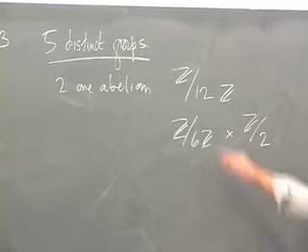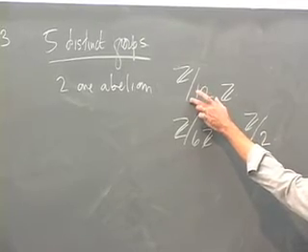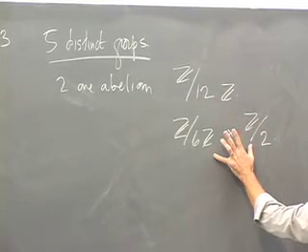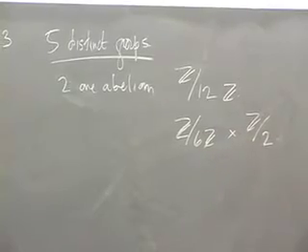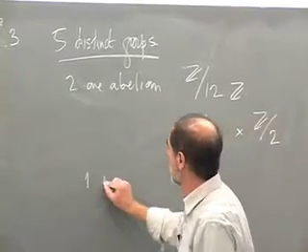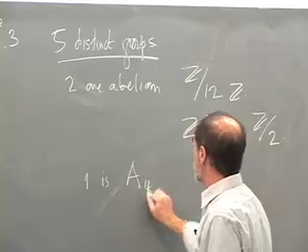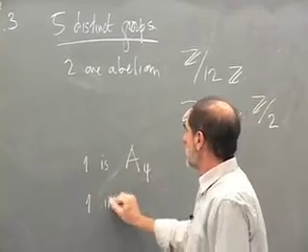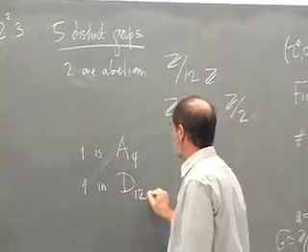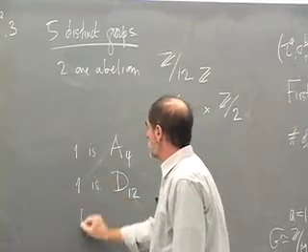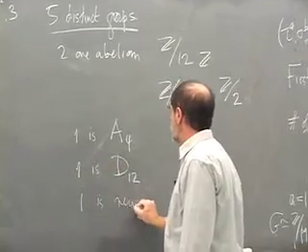These aren't the same group because this group has only one element of order 2 in it, whereas this group has three elements of order 2 in it. One is the alternating group on 4 letters. One is the dihedral group of order 12. And one is something new that you haven't seen before.